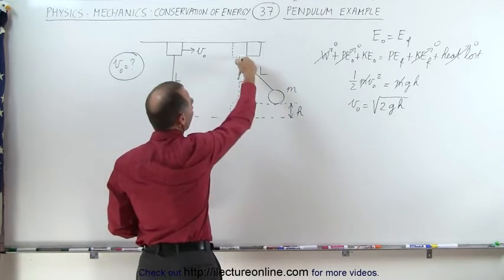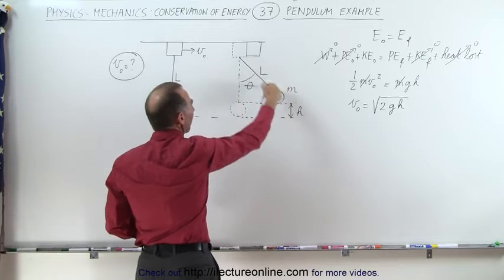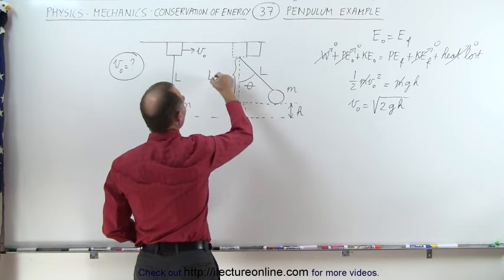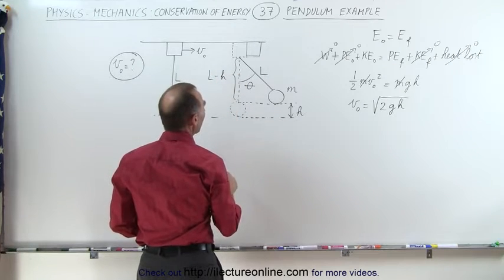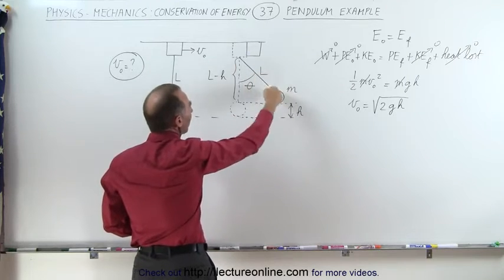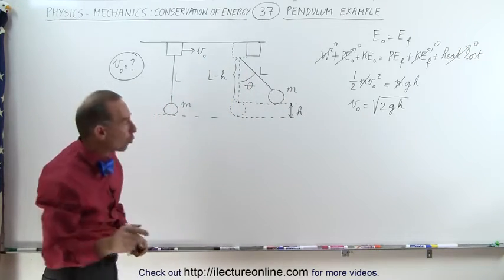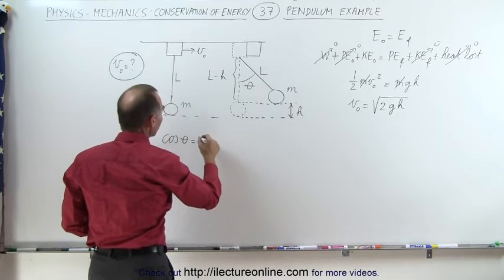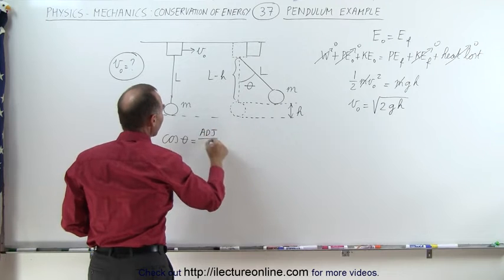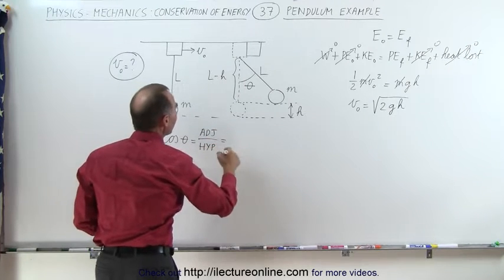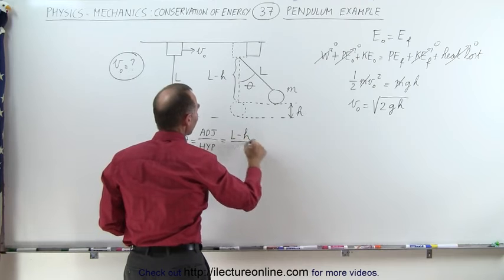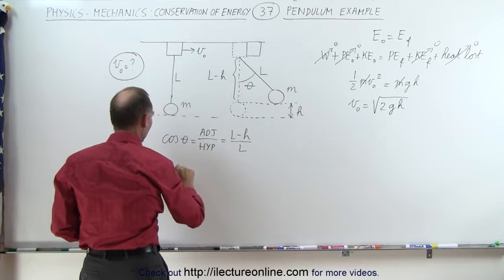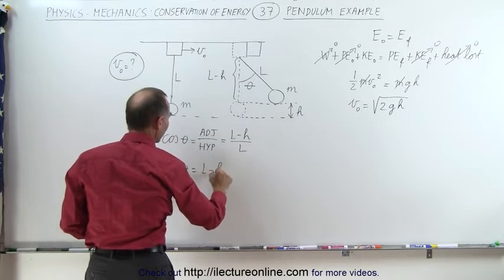So what we can do here is we have ourselves a triangle. This hypotenuse is equal to L, and this distance from there to there is equal to L minus h. And now we have a relationship between the angle, the hypotenuse, and the adjacent side, so we use the cosine of the angle. Cosine of theta is equal to, by definition, the adjacent side divided by the hypotenuse, which in this case is equal to L minus h divided by L. So multiplying both sides by L, we get L times the cosine of theta is equal to L minus h.